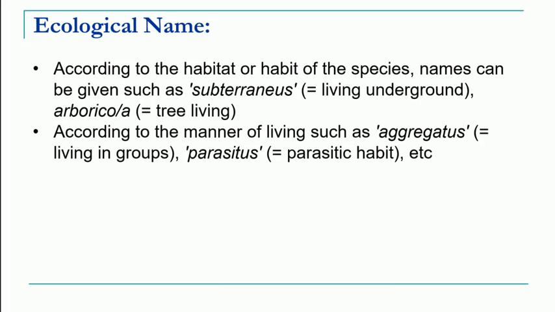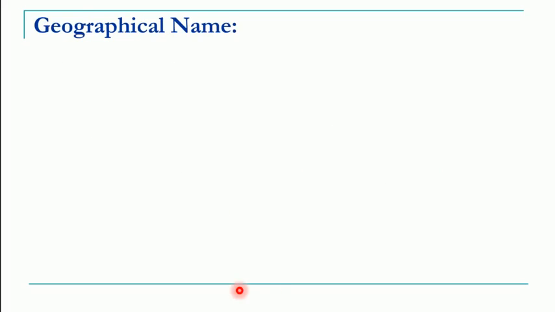For example, those living in groups may be referred to as aggregatus. Those which are parasitic in habit can be given the name parasiticus. So such names are given on the basis of ecological habits or habitat.